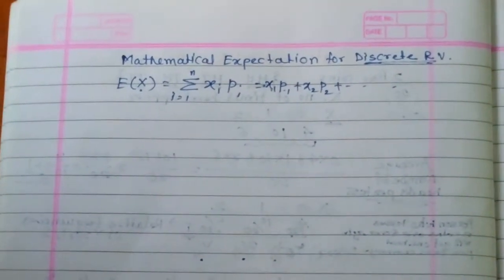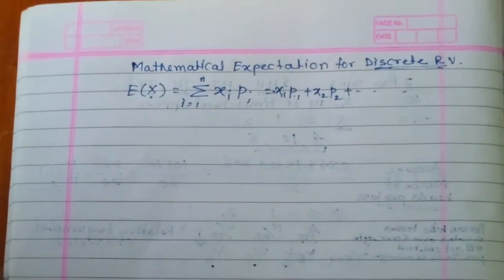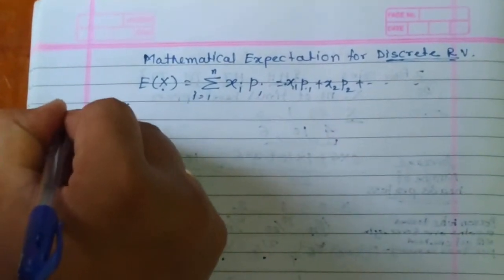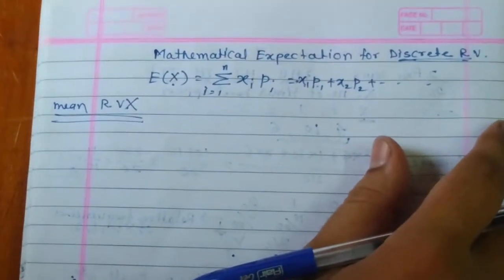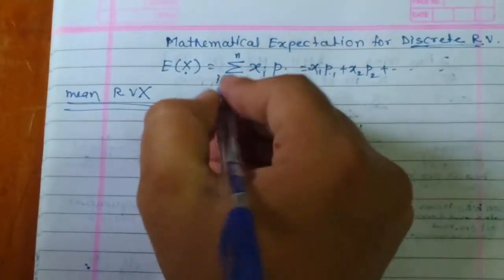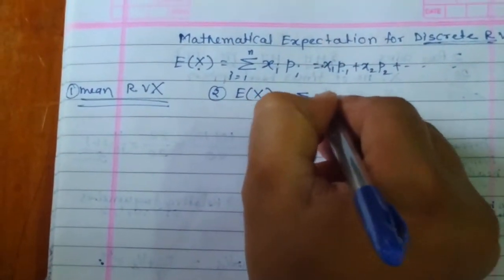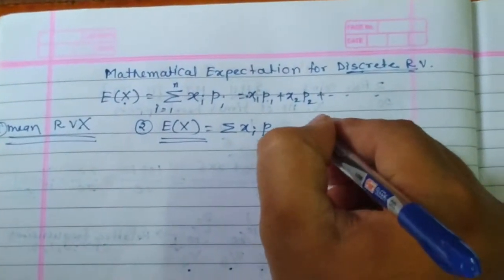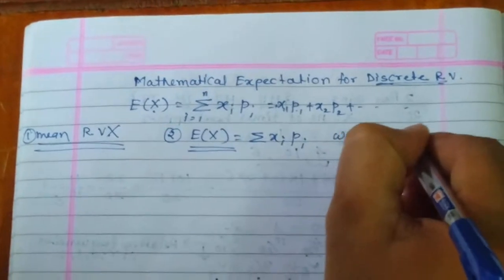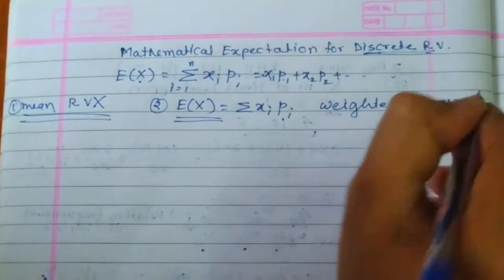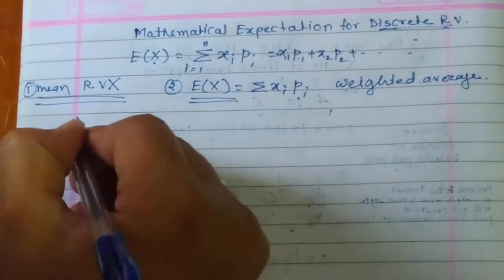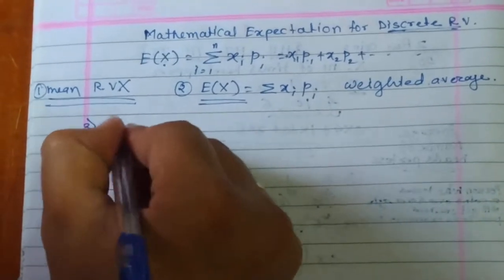The first one is that the expectation of a random variable x is also referred to as the mean of the random variable x. Okay. Another point is that when we calculate E of x in case of a discrete random variable, this mathematical expectation is also considered a weighted average. Okay, weighted average.